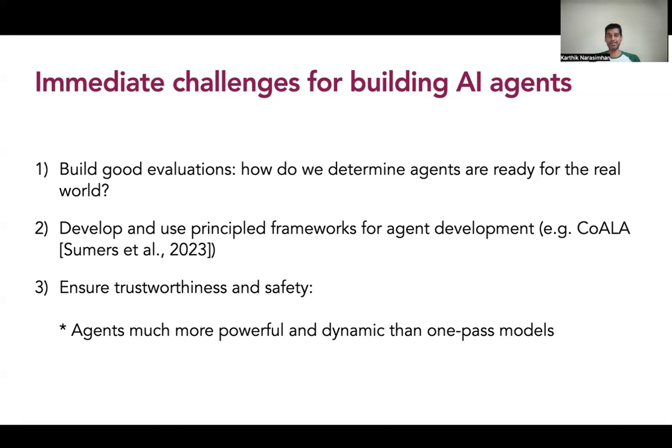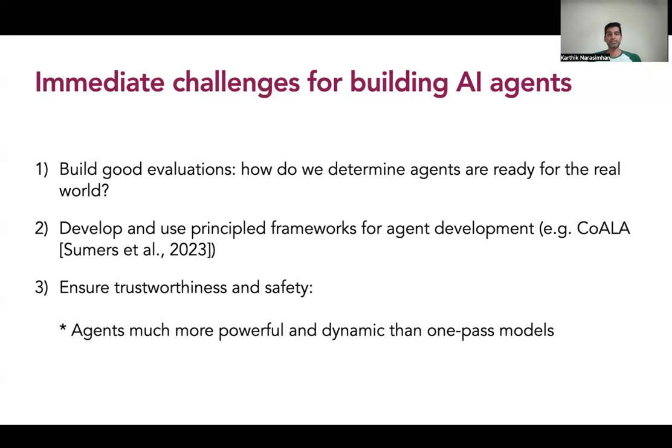Now, that being said, there are a few immediate challenges for making this a reality, right? This vision that I just talked about. And I'll bucket them into at least these three main categories. So the first one is essentially building good evaluations, right? So how do we actually determine these AI agents are ready for the real world in some sense? So throughout the history of AI so far, we mostly focus on static benchmarks and data sets. That's not going to cut it when we think about these agents that are actually interacting in the real world in a dynamic setting.